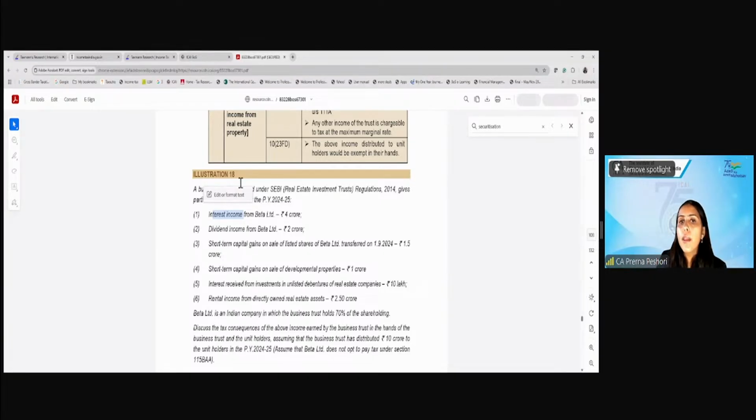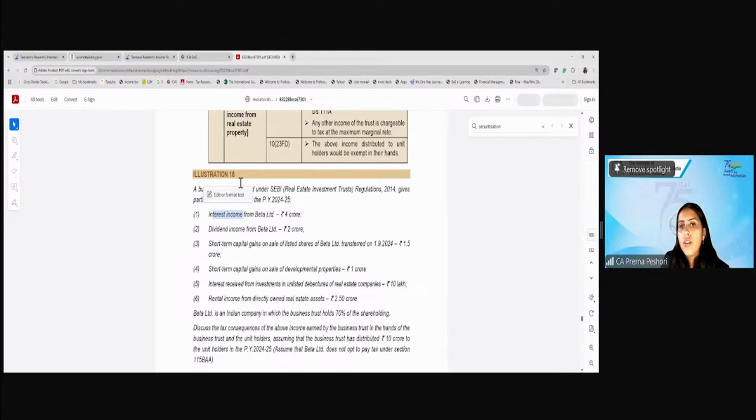Interest received from investments in unlisted debentures of the real estate companies. Ma'am, in case of developmental properties, the STCG, that doesn't get covered in the specific list of rates. That's the reason it is taxed at MMR, is it? Yes, yes. Okay, thank you.